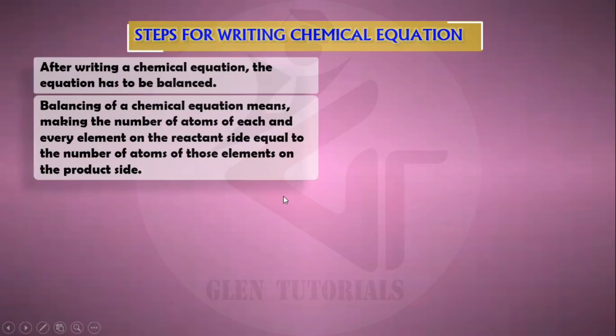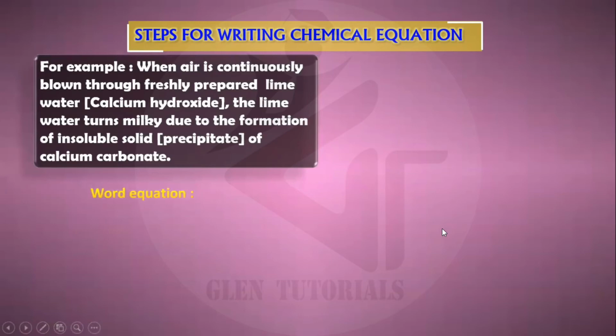After writing a chemical equation, the equation has to be balanced. Very important. The left and right side must be balanced in total. Then only it will be balanced. Balancing of a chemical equation means making the number of atoms of each and every element on the reactant side equal to the number of atoms on the product side. So the elements on the left hand side and the right hand side must balance.